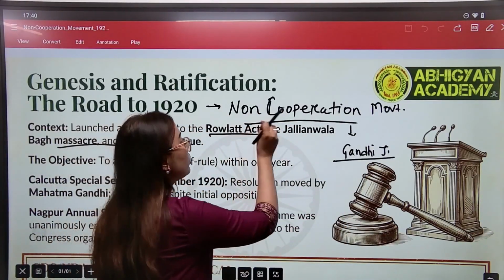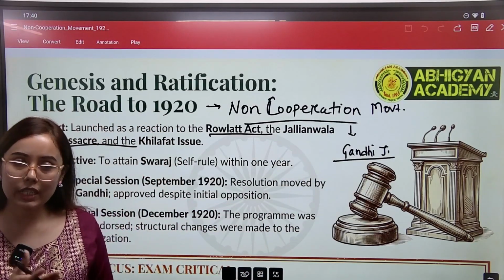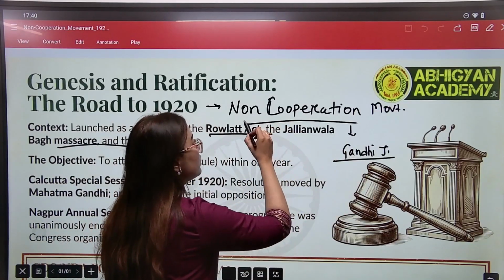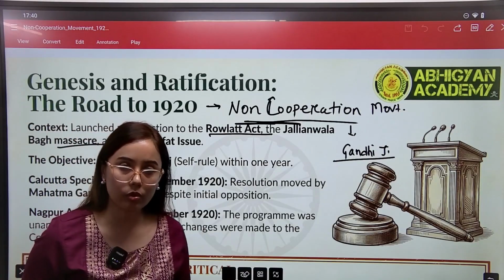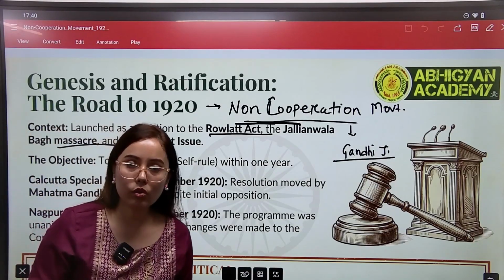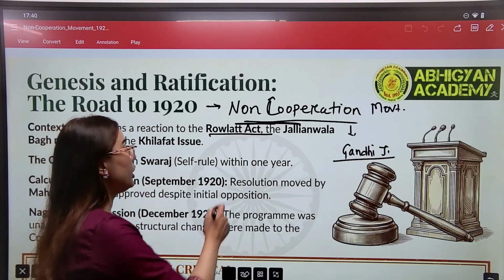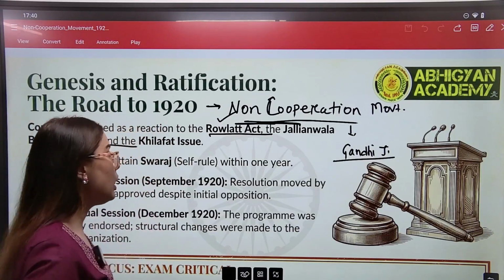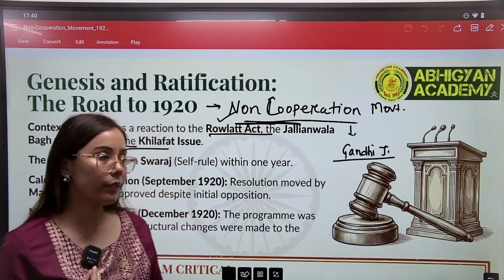And when it comes to the term non-cooperation movement, non-cooperation means our nationalist leaders were not ready to cooperate with the British anymore. Our nationalist leaders decided not to cooperate with the British government anymore, and in this line only this non-cooperation movement was launched.